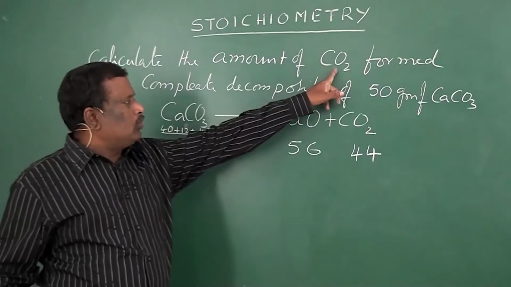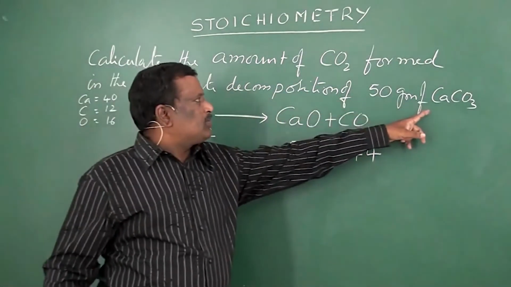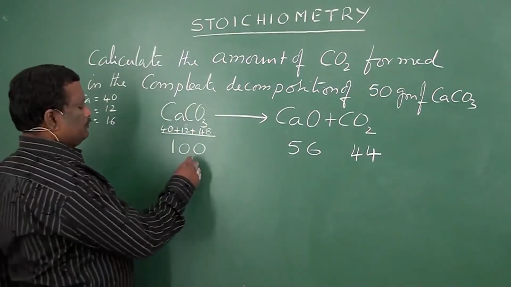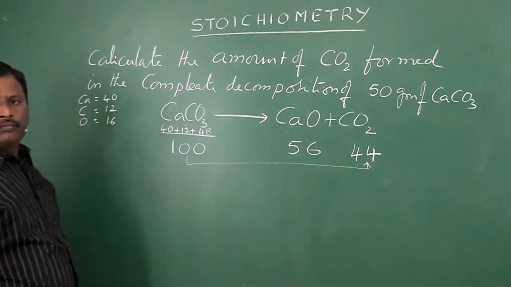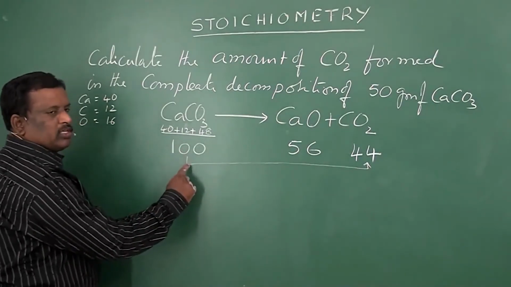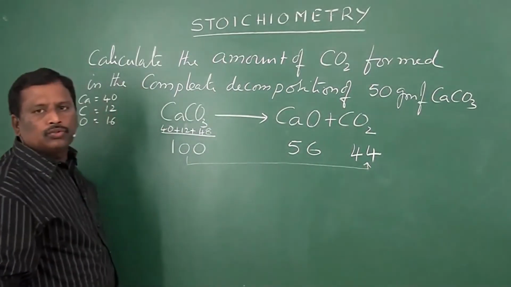Calculate the amount of CO2 from the decomposition of 50 grams of CaCO3. So they are asking CO2 and CaCO3. From this equation, it is evident that 100 grams of calcium carbonate is producing 44 grams of CO2.